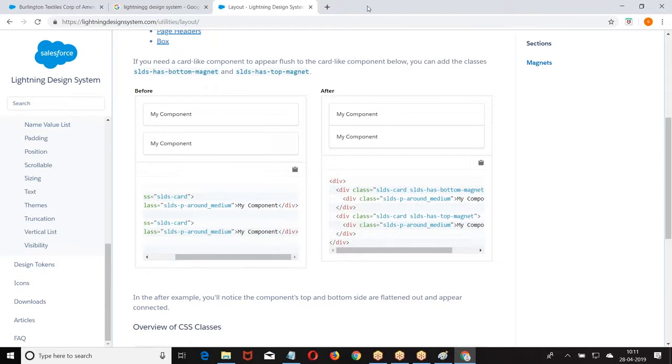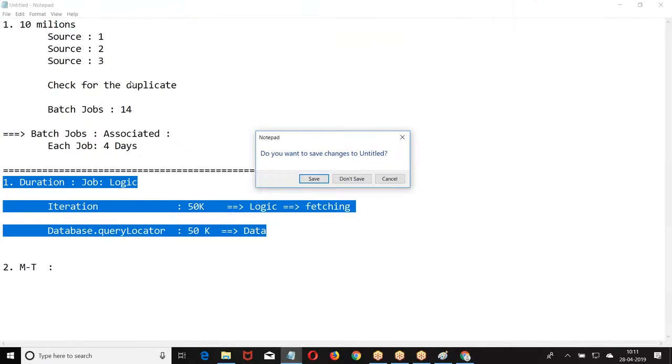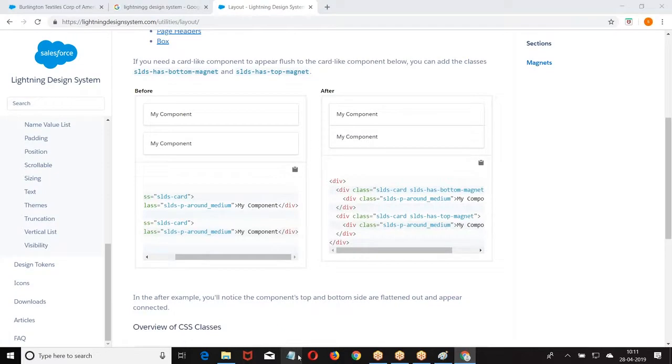So what is a package, boss? Package is a collection of elements. When I say element, it can be an object or a field or a formula, validation, or anything else.